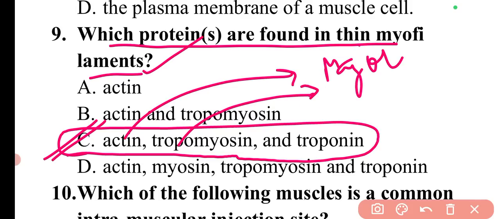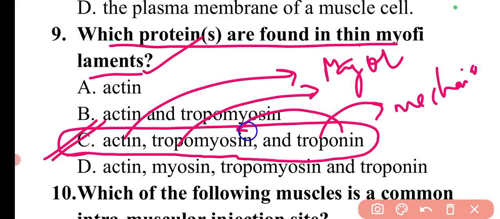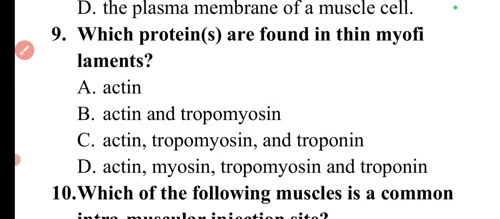It is basically used for covering the binding site, while troponin simply provides the mechanism for removing this tropomyosin from the binding site. So these are the different proteins present on the myofilaments.